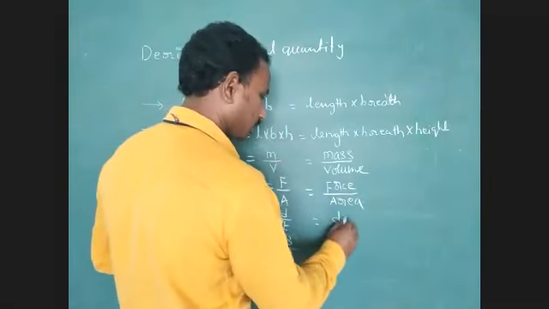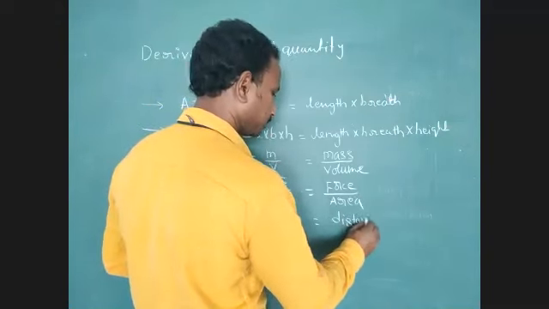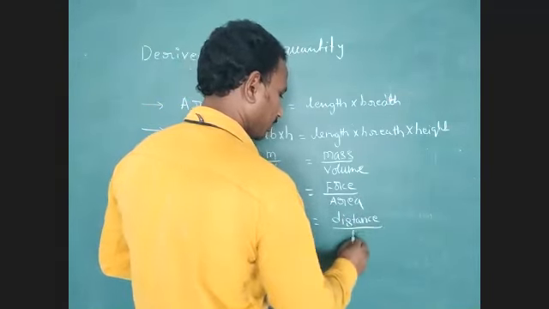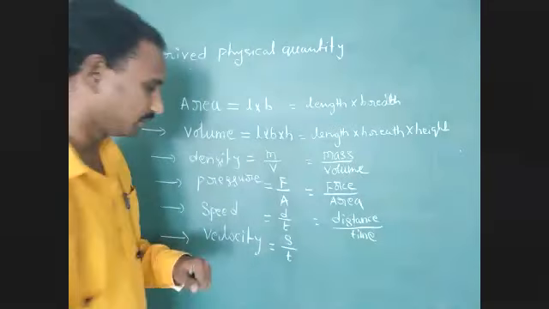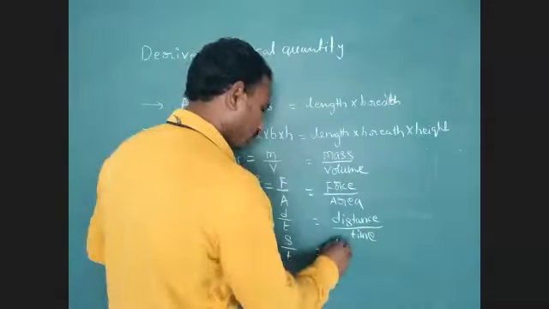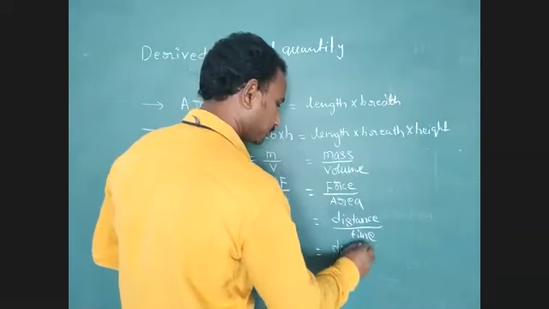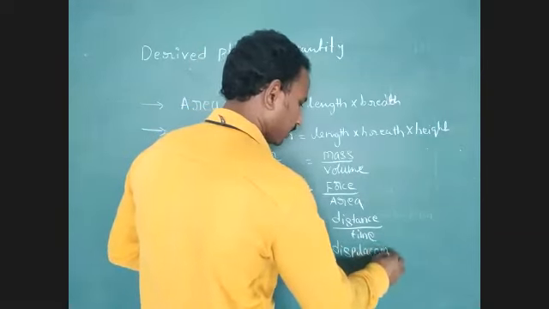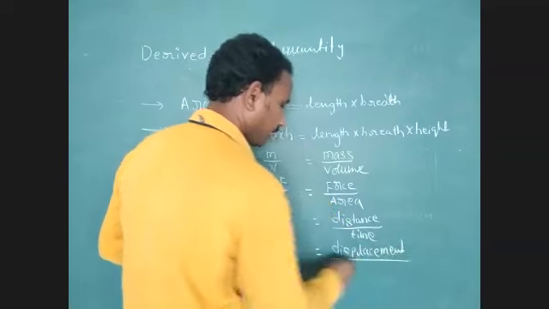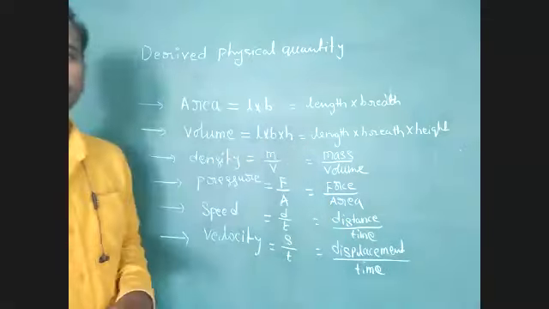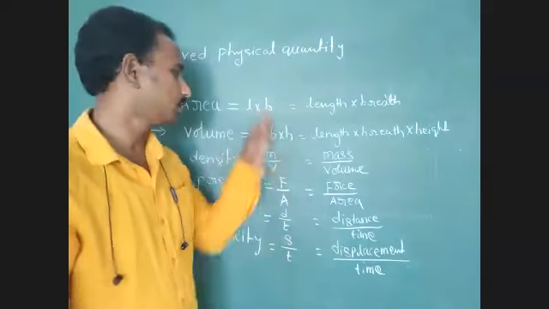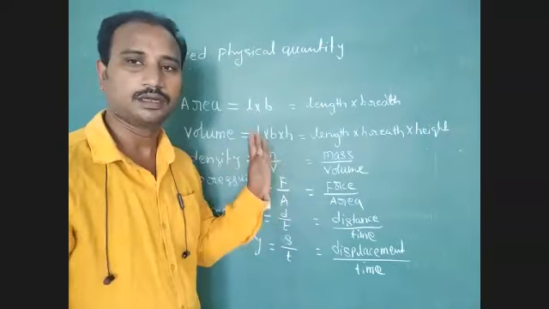Next one, distance divided by time. Next one, displacement divided by time. Okay, students, it is symbolic representation for that particular formula.